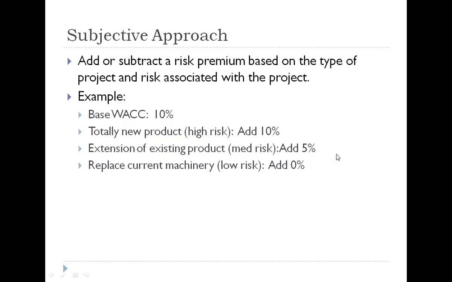Maybe this same company would say, hey, look, if we're just evaluating a project where we're going to replace existing machinery, we figure that to be very low risk. So we won't add anything. It just needs to basically meet our weighted average cost of capital of 10%, and we will consider that to be an acceptable investment. They call this the subjective approach. Many companies use it where they try to inject a dose of reality to the project analysis by saying, okay, this is high risk, therefore we're going to require a higher hurdle rate or a higher cost of capital or a return on this particular project versus another one that may have lower risk.